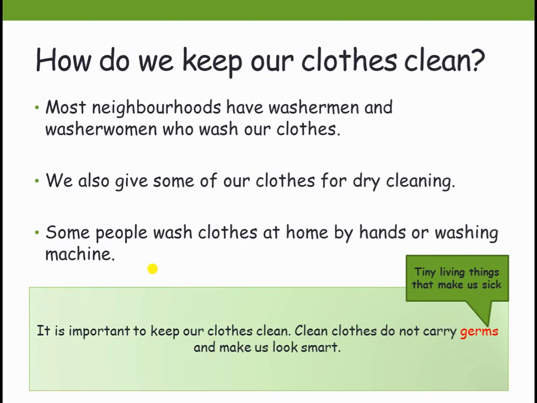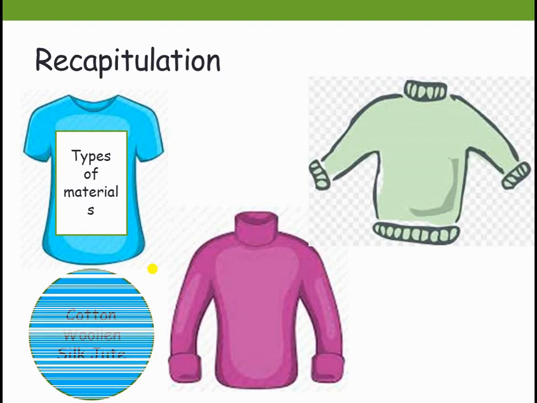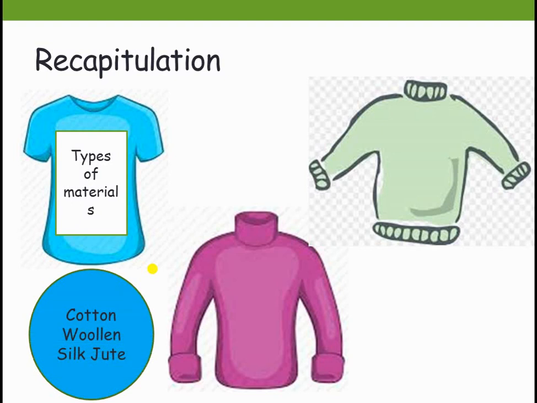So let's recapitulate the lesson. First, what did we learn? Types of materials. What are the types you learnt? Cotton, woolen, silk, and jute. These are the different materials which are used for making the clothes: cotton, woolen, silk, jute, rubber, etc. Okay, yes.